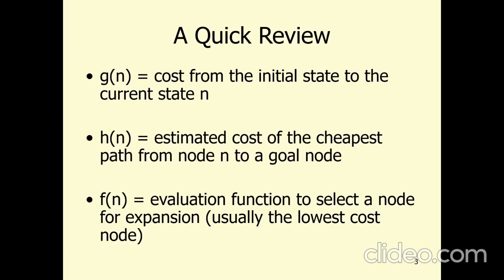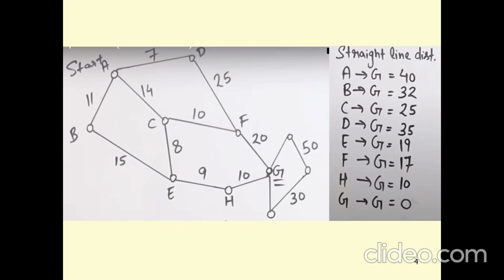And g of n is the cost from the initial state to the current state n. It means that if we want to go to node B from node A, then we have a path cost of 11. Hence here g of n is 11.